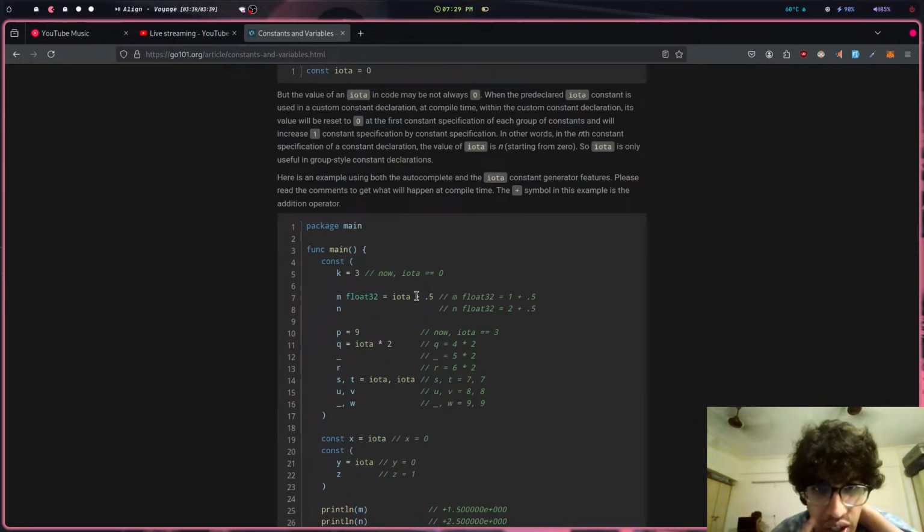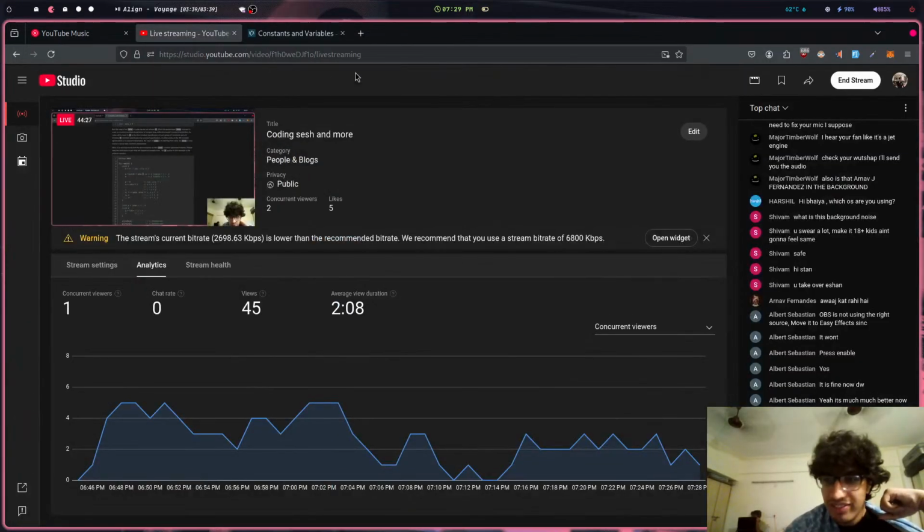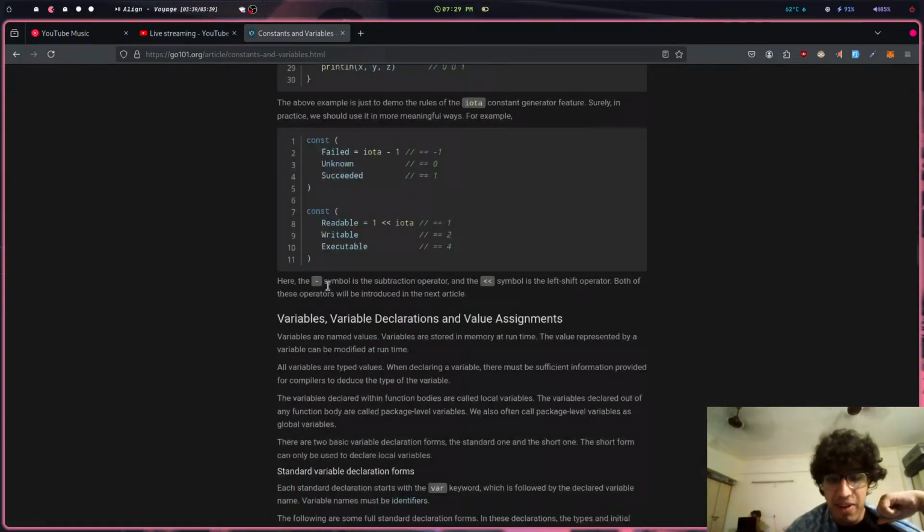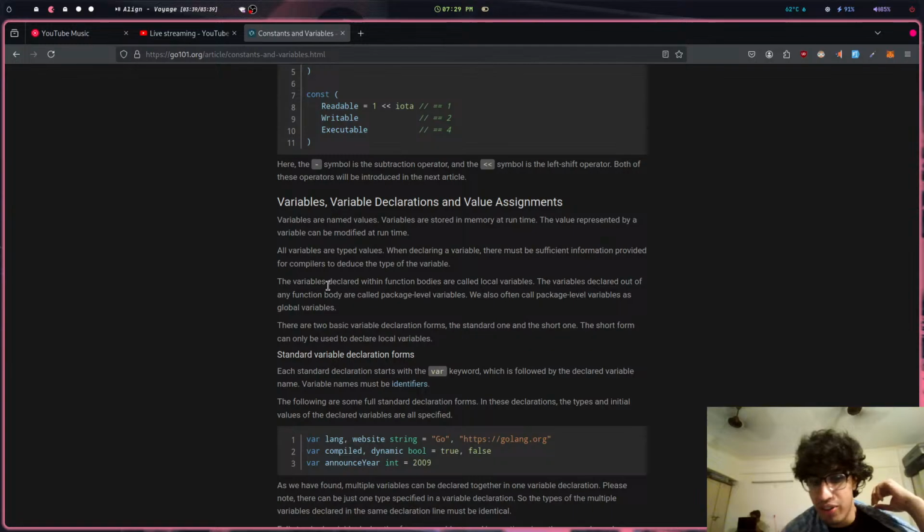But the value of iota in code may not always be zero when the pre-declared iota constant is used. Holy shit, man! Reading docs is so exhausting. So much reading. My mind has been rotted by brain rot.